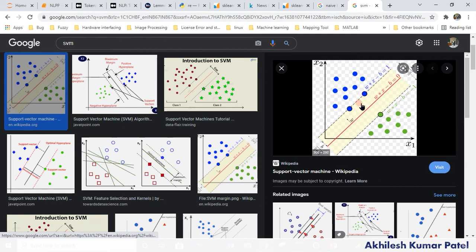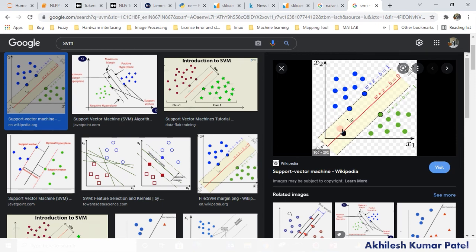So we always try to maximize this distance. That is the difference. In logistic regression, simply we create one line which will differentiate the positive one and the negative one. So support vector machine is more robust in comparison to logistic regression, because we are considering three lines.